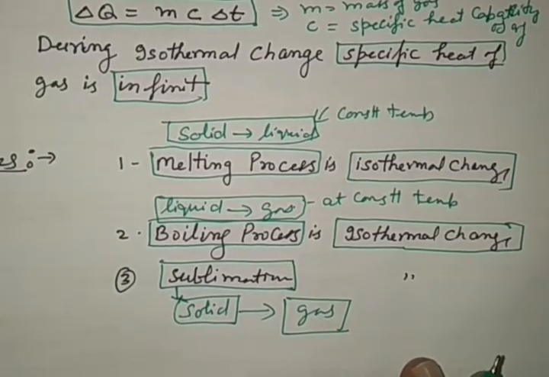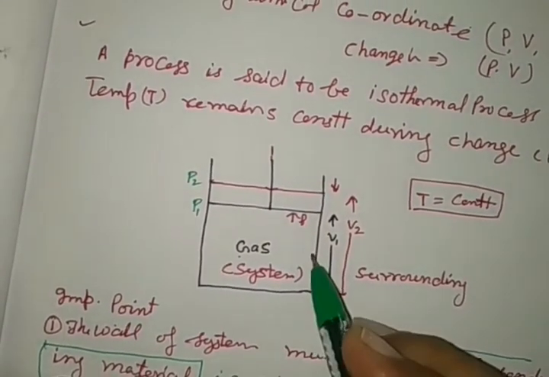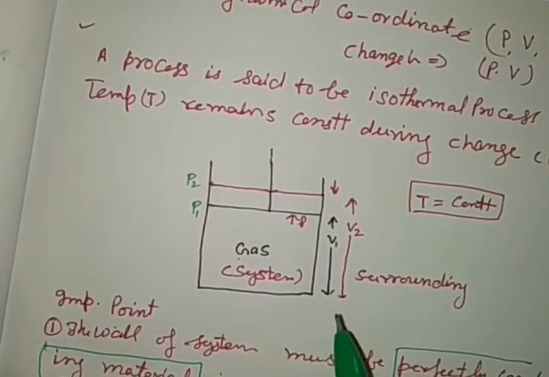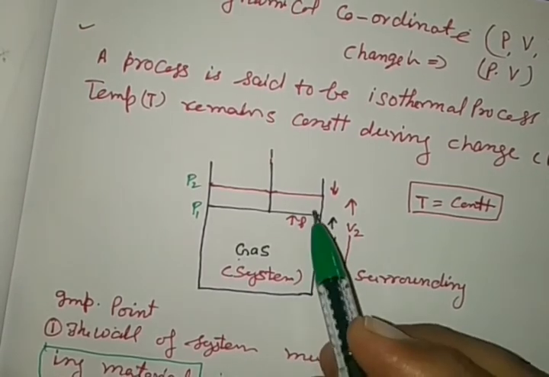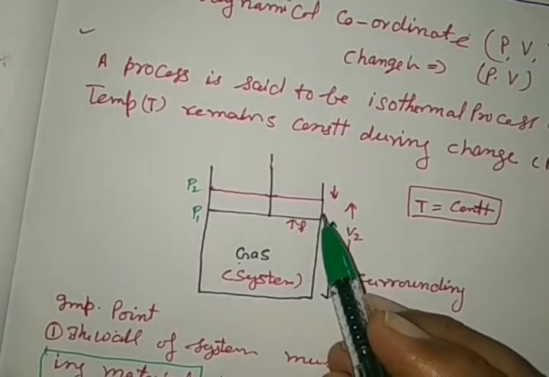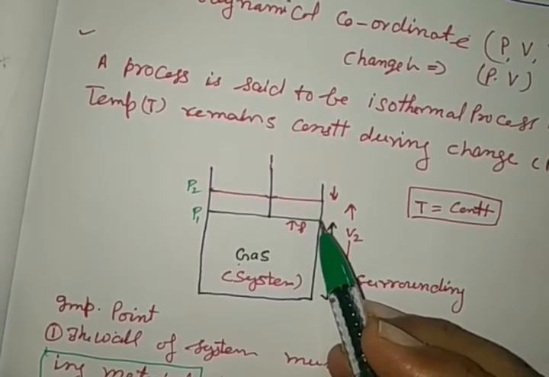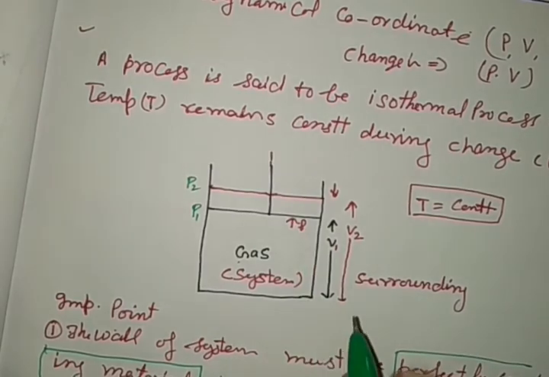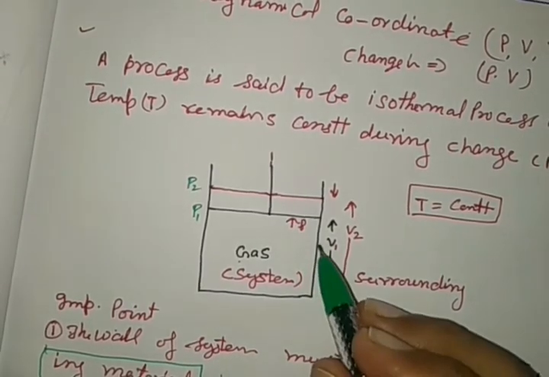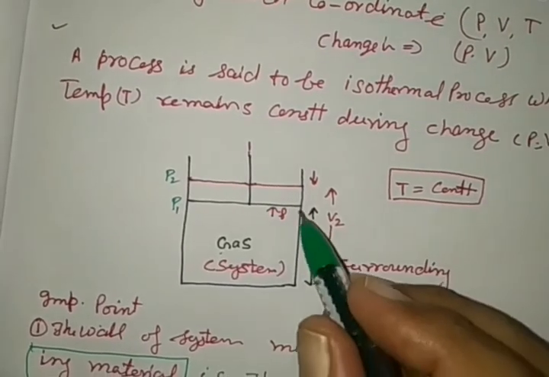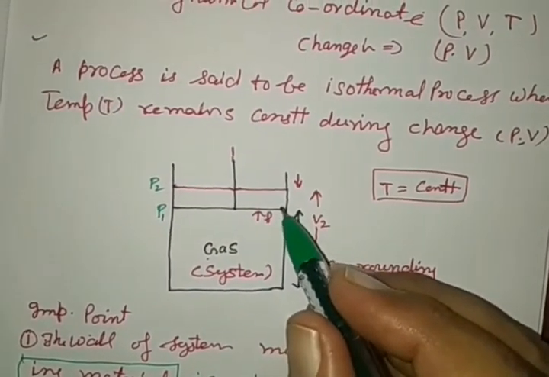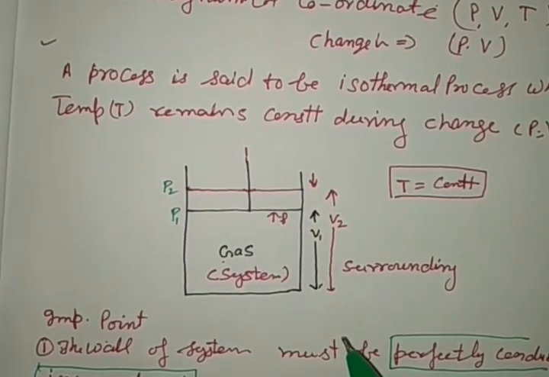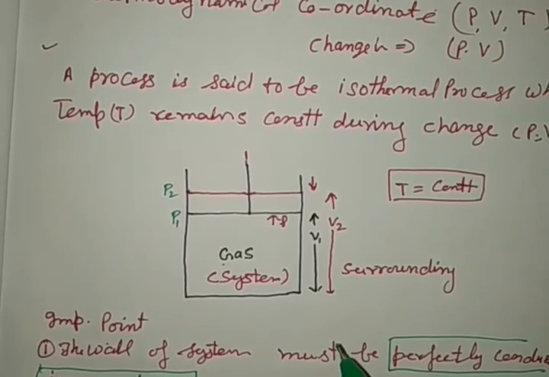Besides this, if the changes in the system take place under the aforesaid conditions, and one more thing is considered, I am naming all three once more: the wall of the system is made of perfectly conducting material, the process is as slow as possible, and there is no friction. Then this process can be considered an ideal isothermal process. This is for today only.